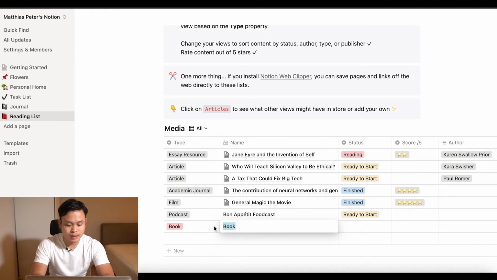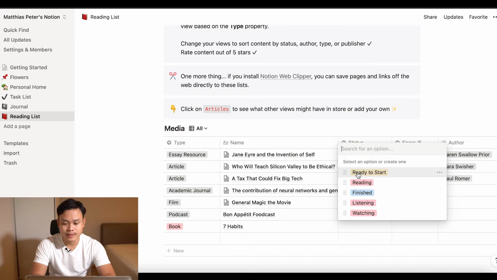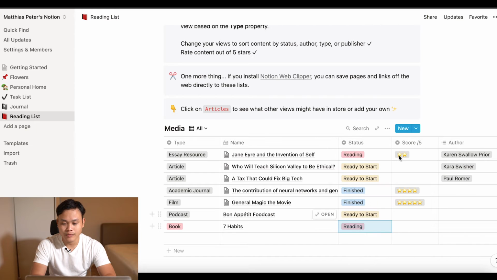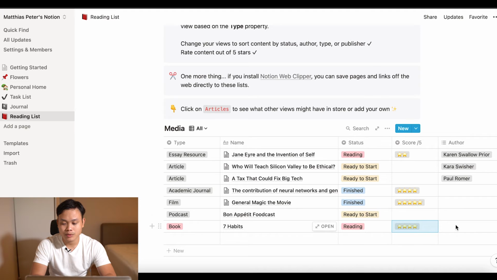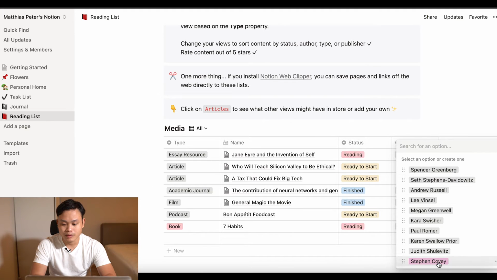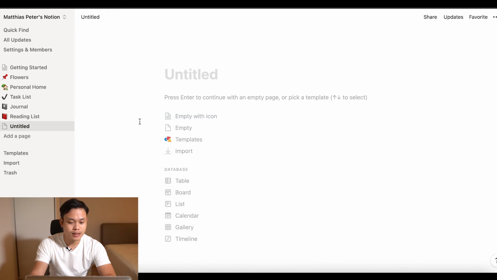Let's say you key in your book name, and you can put the status here. Is it ready to start, reading, finished, or listening, watching? And if you have completed the particular media, like me with the book, you can put a score and choose your rating for that book. You can also key in the author. So me, say Judy. That's about it. Quite simple actually on the reading list.